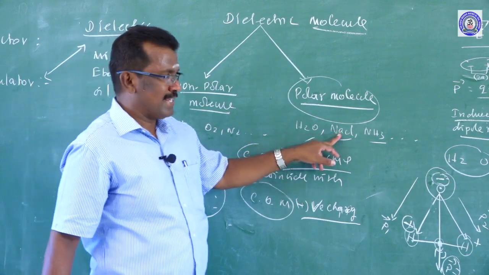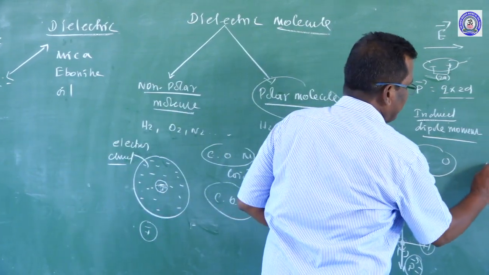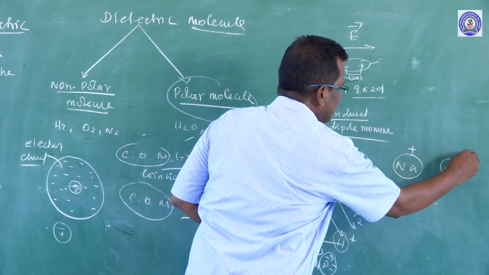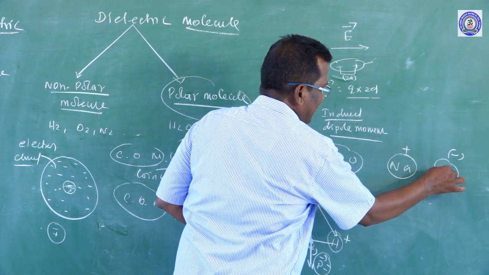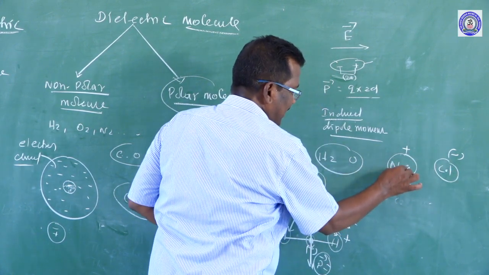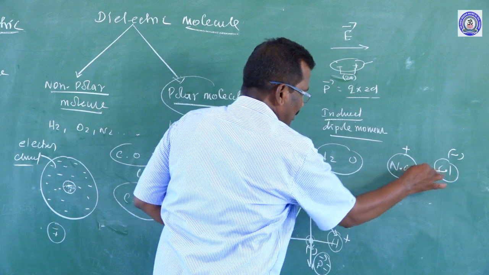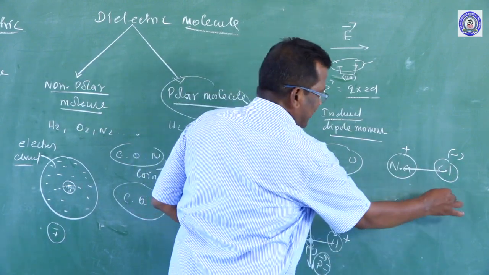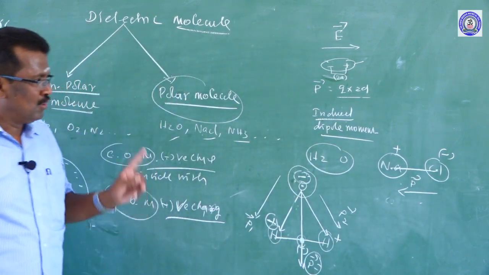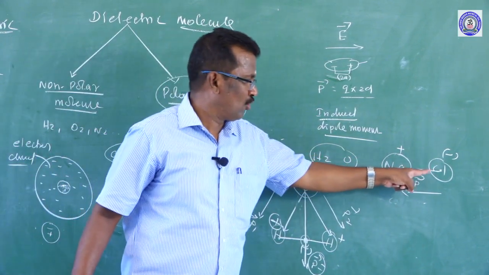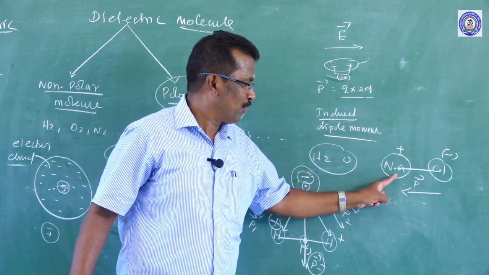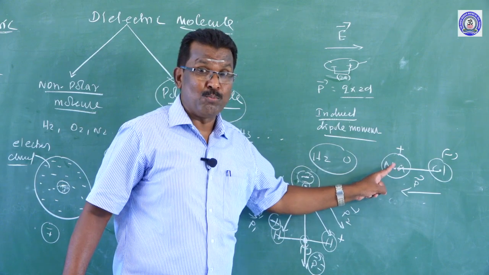Similarly, NaCl: Na positive, Cl negative. The center of mass of chlorine lies here, and the center of mass of sodium lies here. So both are separated, and the dipole moment exists from negative charge to positive charge. Since sodium and chlorine are separated by a finite distance, it also produces a permanent dipole moment.